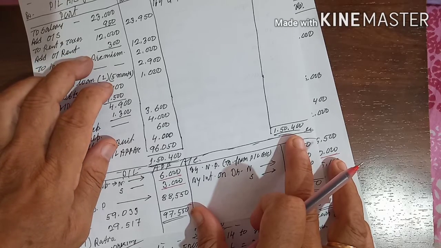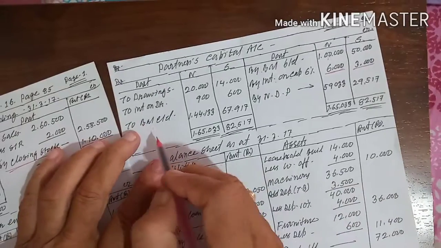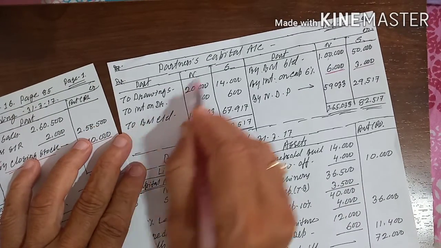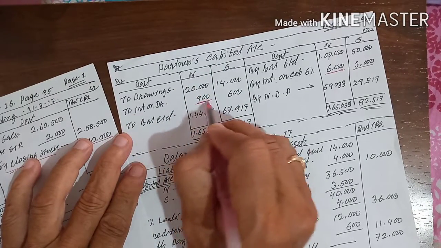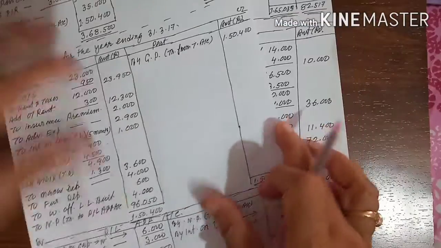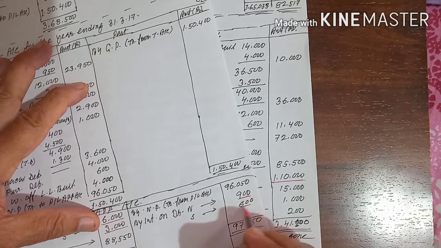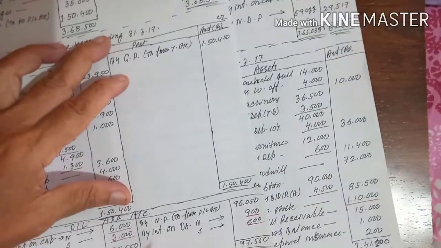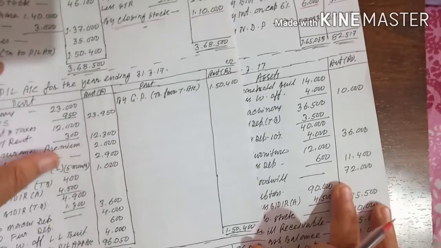Interest on drawings, 900 and 600. Once again, interest on drawings comes to the partners capital account, debit side. Interest on drawings, the amounts are given: 900 and 600. The first effect, partners capital account, debit side. The second effect, the profit and loss appropriation account, credit side.